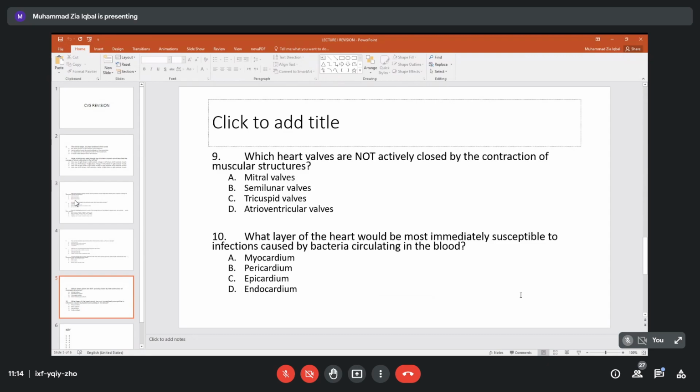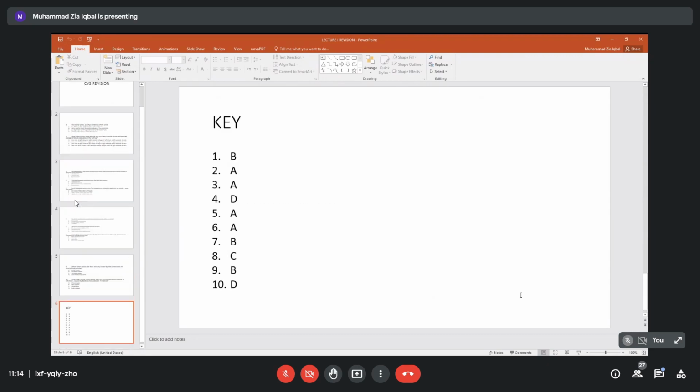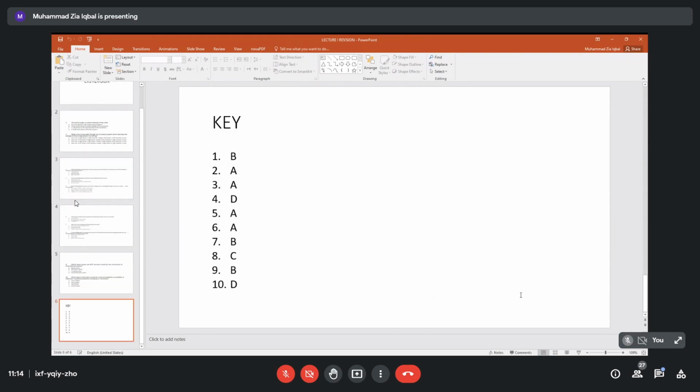So let us see the key. The last slide contains the key. Please try to check your answers for these 10 questions.